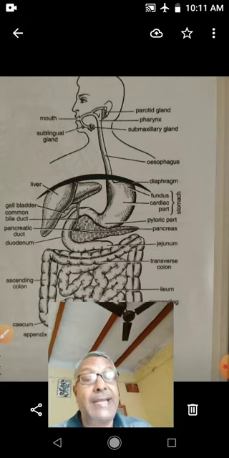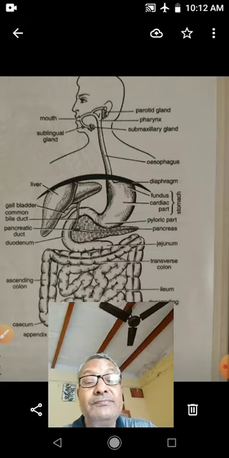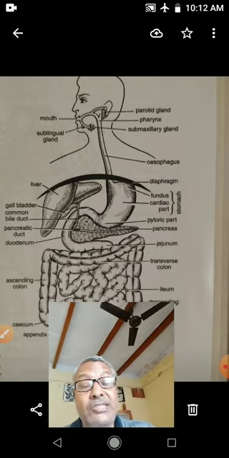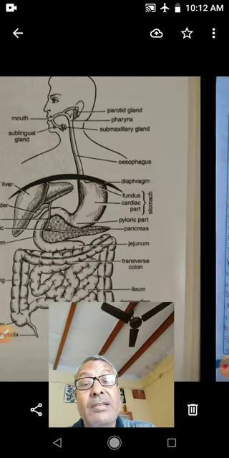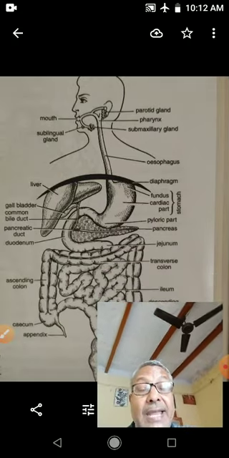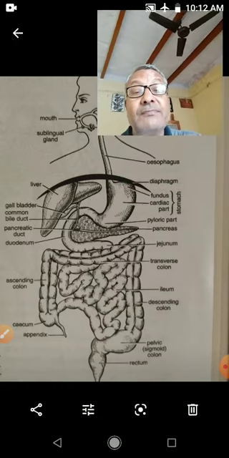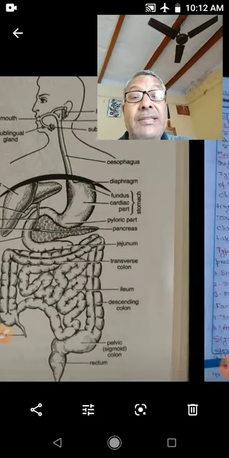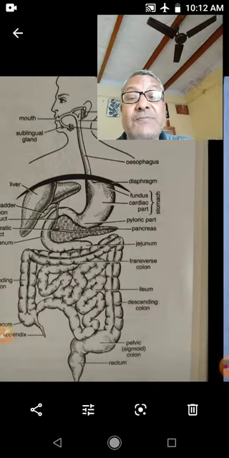So the alimentary canal of human beings is given here. In this figure is given the alimentary canal of the human being.